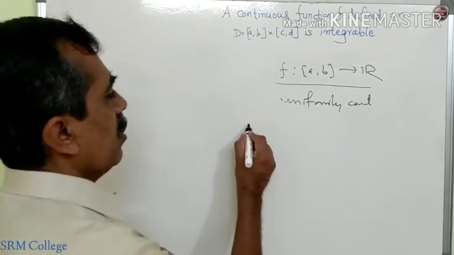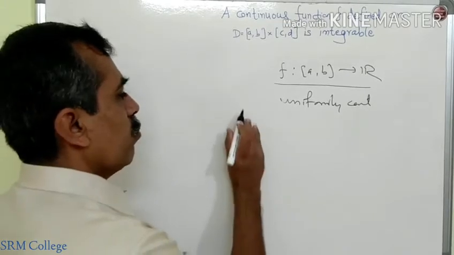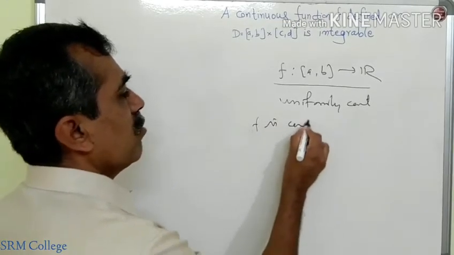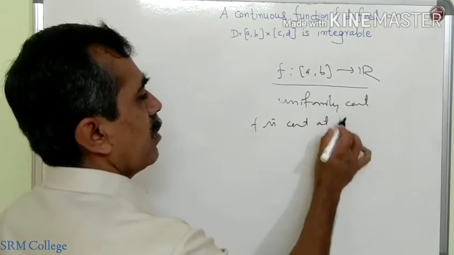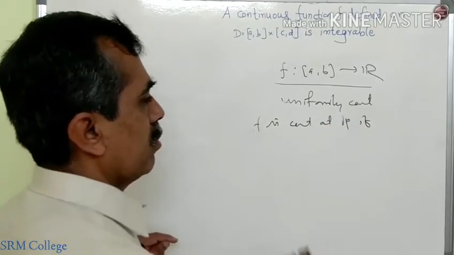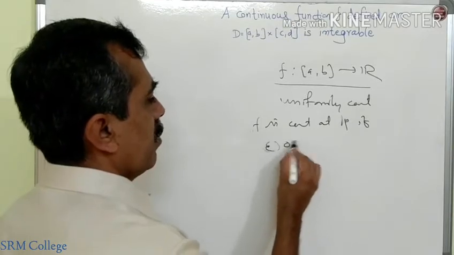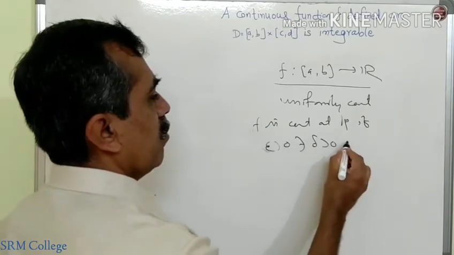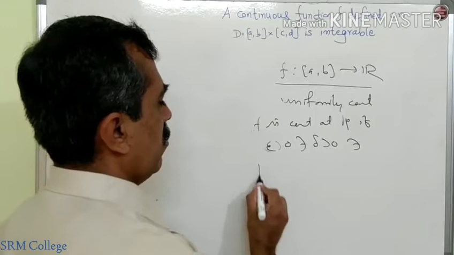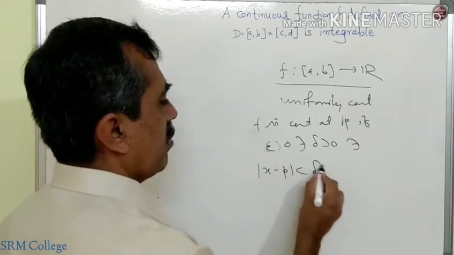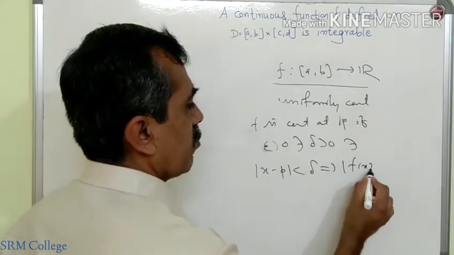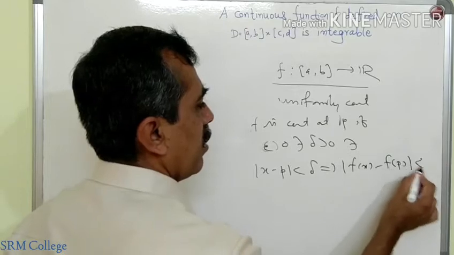In continuity, a function f is continuous at a point p if for any epsilon greater than 0 there exists delta greater than 0 such that |x minus p| less than delta implies |f(x) minus f(p)| less than epsilon.